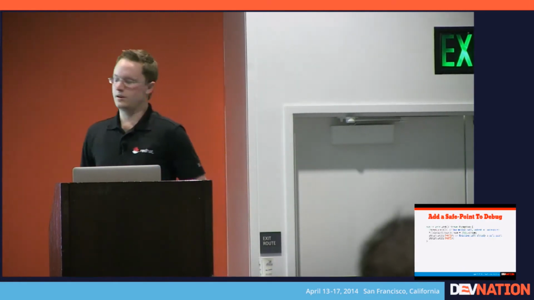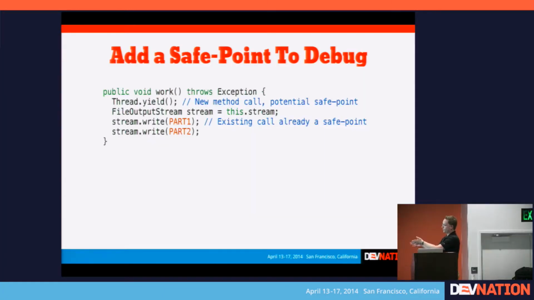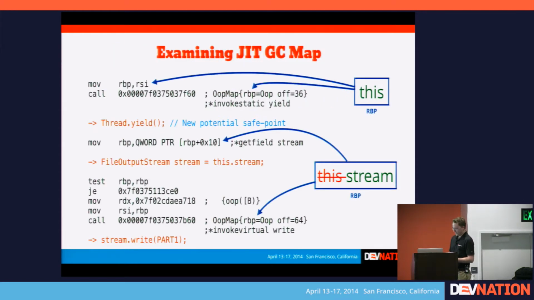So if we look at our example that we had before, where we had a work method and then there was the stream that we're working with for the file, and then we write two different actions, we have safe points already because those things are potential candidates for being a safe point, so we can get the GC map afterwards. But just for the purpose of seeing what's going on, you can stick any old method call. So in this case, we've got a thread.yield in there. And then once we have that, we can then look at the details of exactly what is the JIT producing that allows you to understand exactly what are the lifespans that the JVM thinks are still valid.